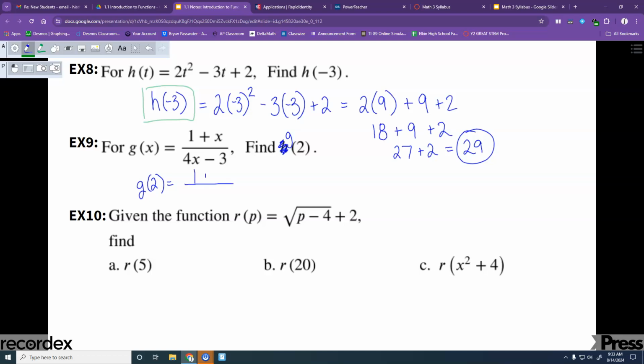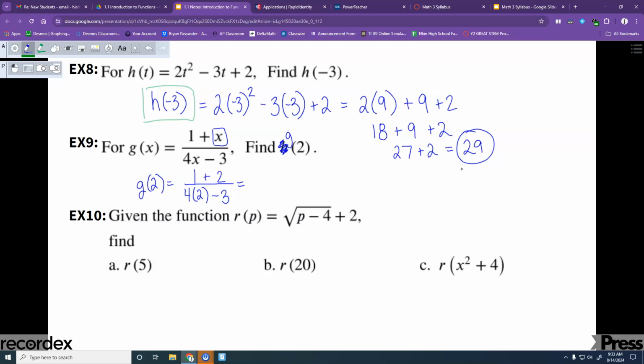So I've got 1 plus, instead of that x right there, I put a 2, and then 4 times 2 minus 3. All right. What needs to be done first on this one?